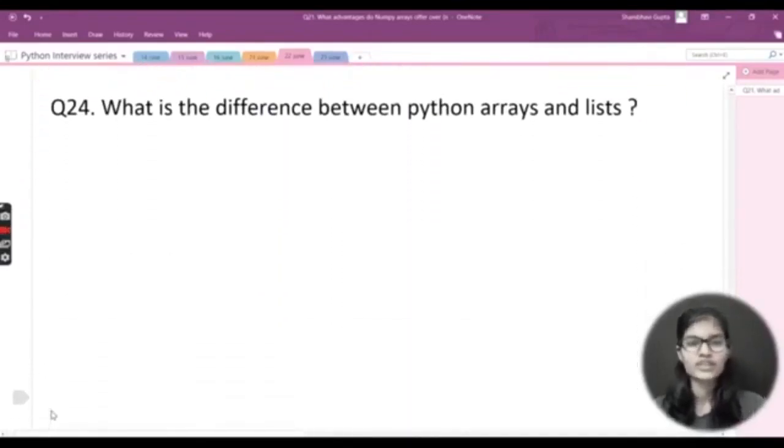Now my next question is: what is the difference between Python arrays and lists? That question we had already seen, right? What is the difference between the Python list and arrays? Let me just repeat that thing. I will not write that here.